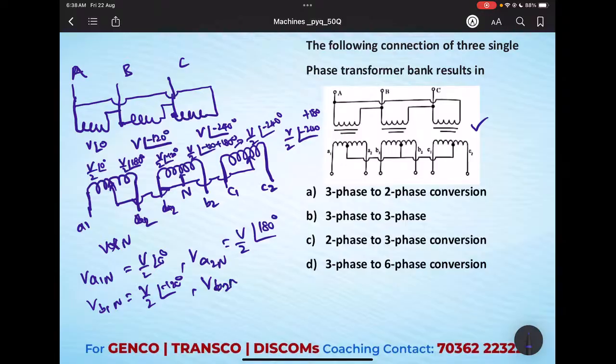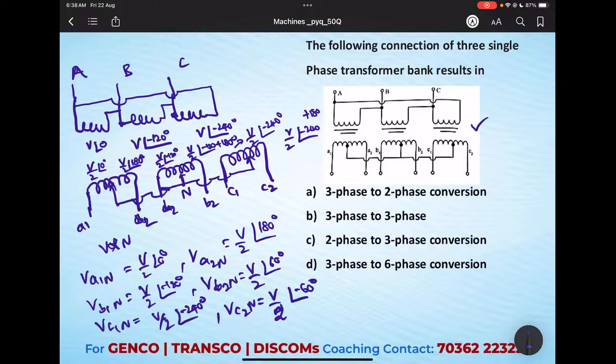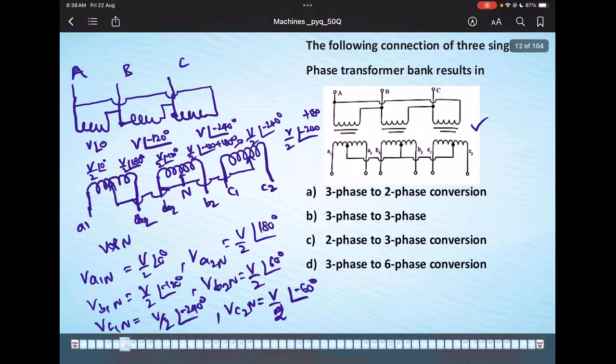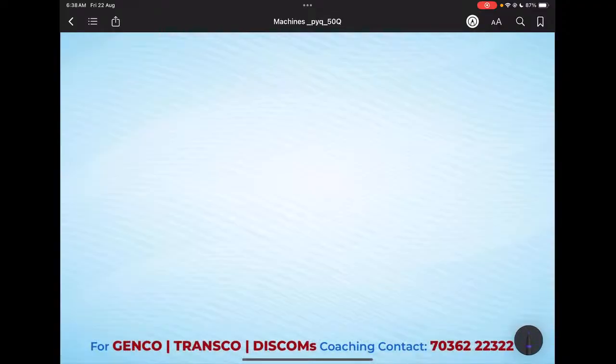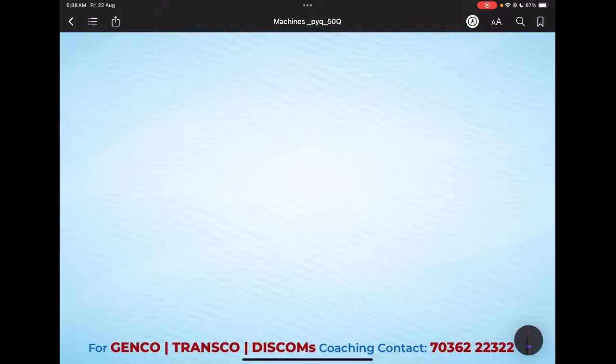VB2 equal to V by 2 at an angle of minus 120 plus 180, which is around 60 degrees. Okay. So VC1N equal to V by 2 at an angle minus 240. VC2N equal to V by 2 at an angle minus 60 degrees. Okay. So we will write the phasor diagram. From this we can understand how many phases are there in the secondary side.